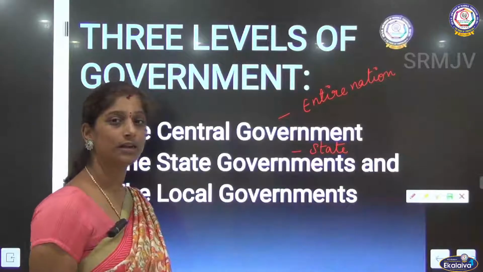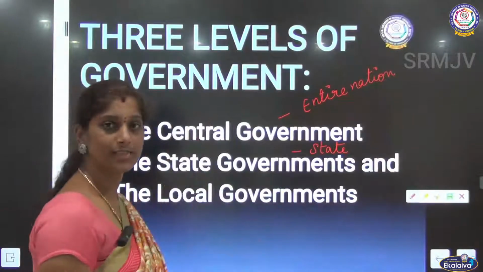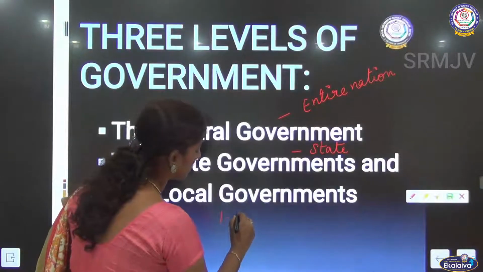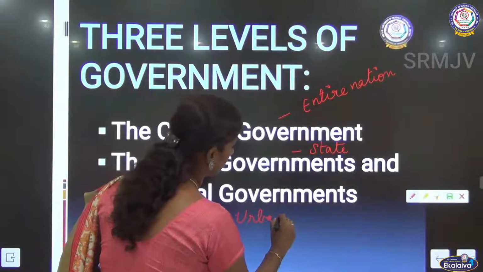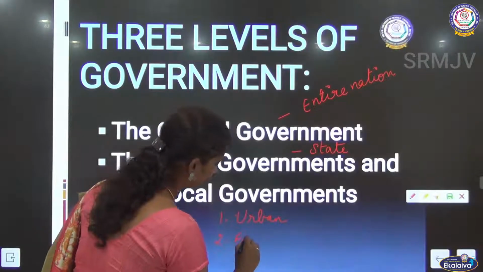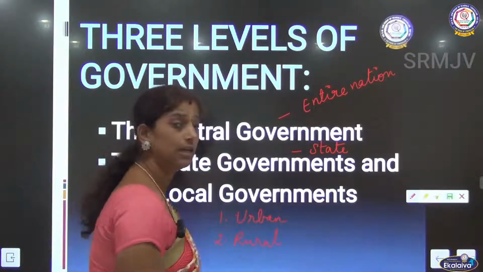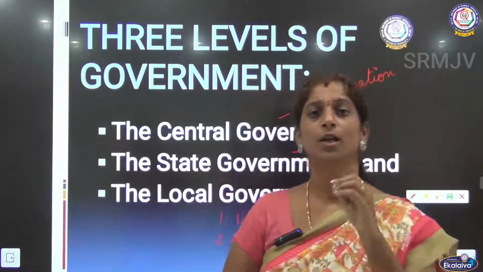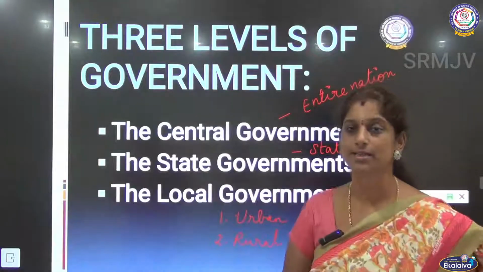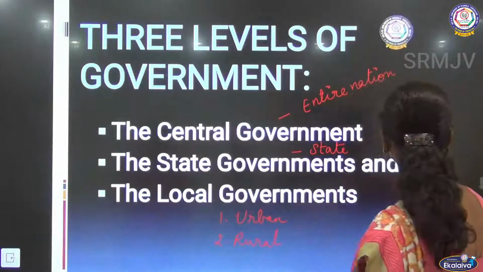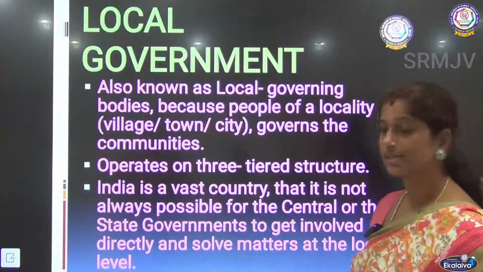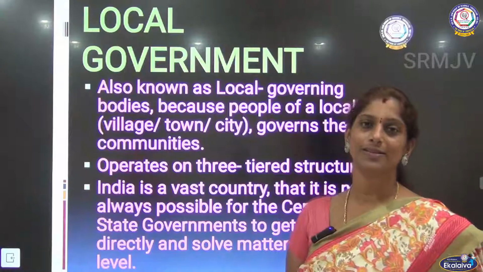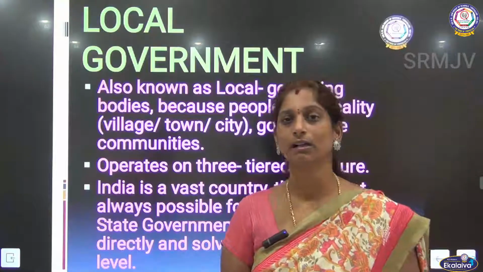Then what about the local government? It is under the control of state government, which takes care of the regions in urban and rural areas. Okay, that is what we call it as local government. So the small organ of government, a very small division of the government which is under the control of the state government, is called as local government. So we have seen about this already in our civics lesson. Now we will see in detail about the local government. So in this chapter we are going to see in detail about the local government.